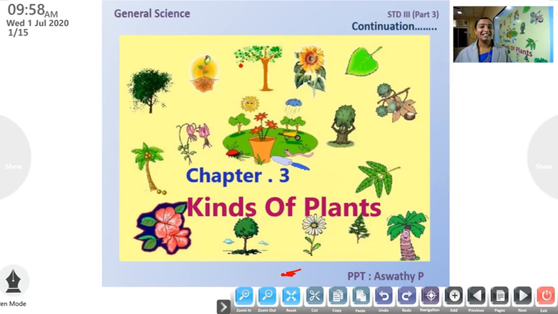Today we are learning General Science. I am your GS teacher. My name is Ashwati P. We have already started chapter 3. What's the name of the chapter? Kinds of plants. Today I am taking the continuation of the same chapter, that is the last part of the chapter. Okay, let's start.